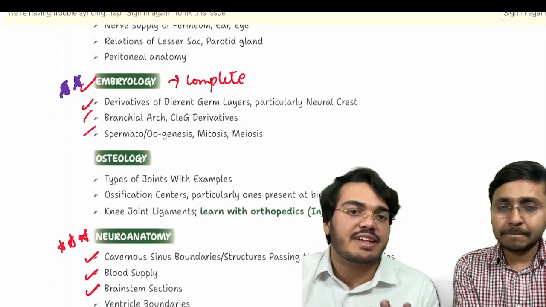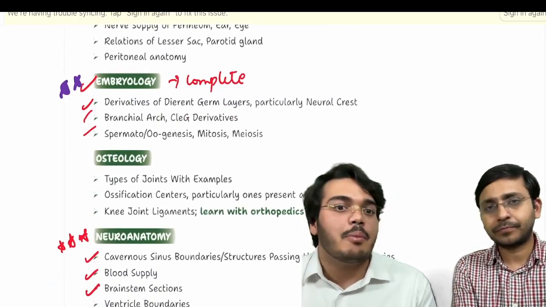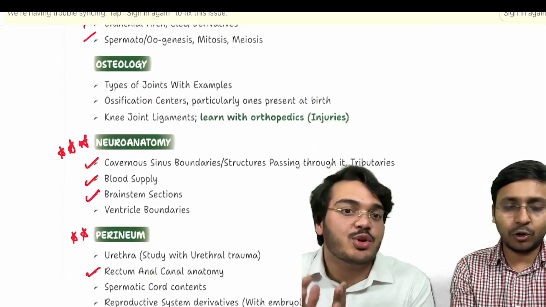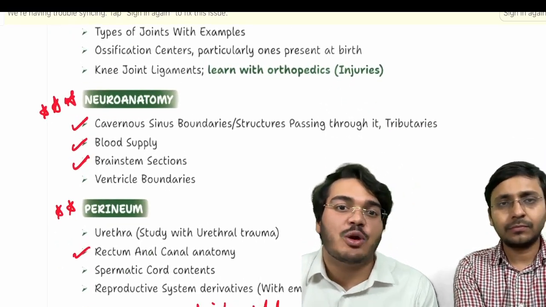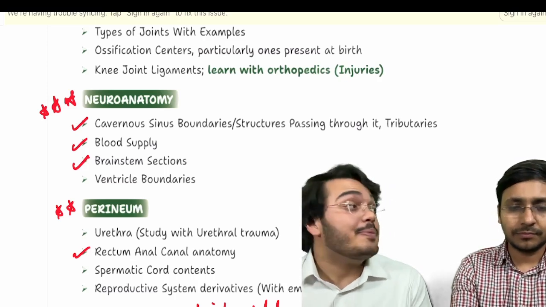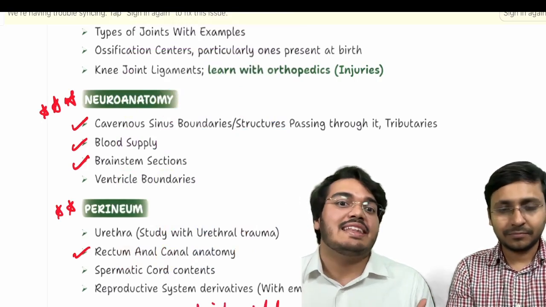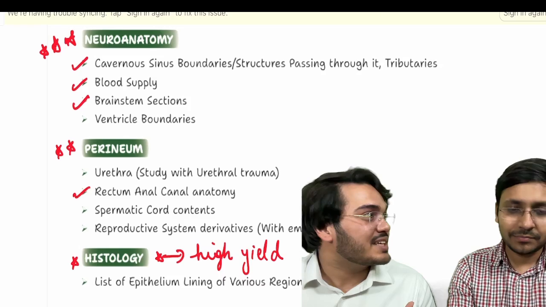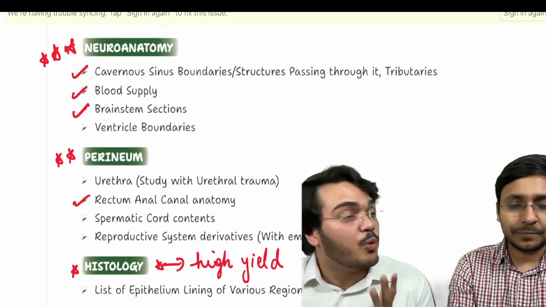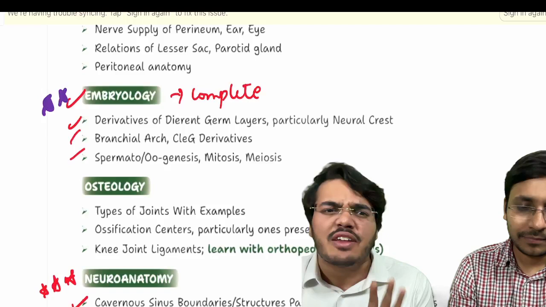If you do not have time, you can ignore osteology, but you can never ignore neuroanatomy. So the cavernous sinus boundaries and structures passing through it, there will be a question each and every year almost from this. Then blood supply, brainstem sections will come definitely, for both INICT and NEET PG. These are very, very important topics.